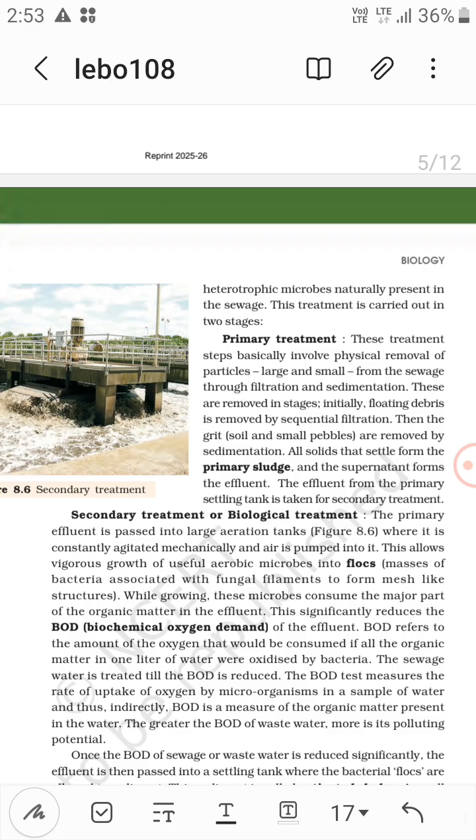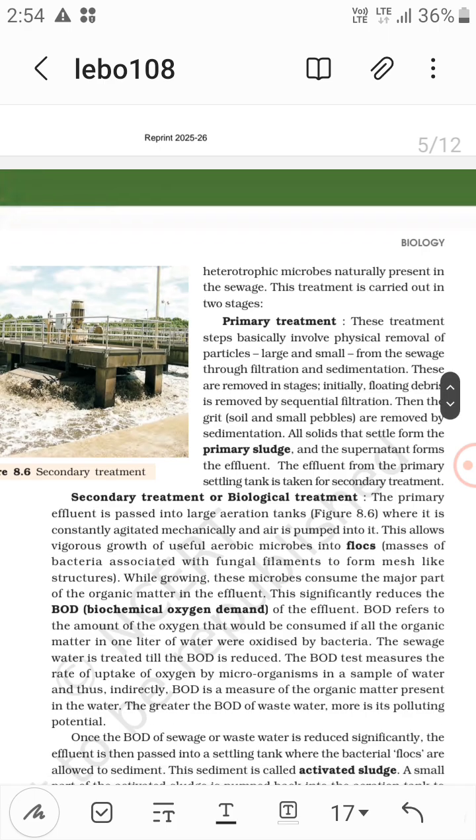These are removed in stages. Initially, floating debris is removed by sequential filtration. Then the grit, soil and small pebbles are removed by sedimentation. All the solids that settle form the primary sludge, and the supernatant is the effluent. The effluent from the primary settling tank is taken for the secondary treatment.